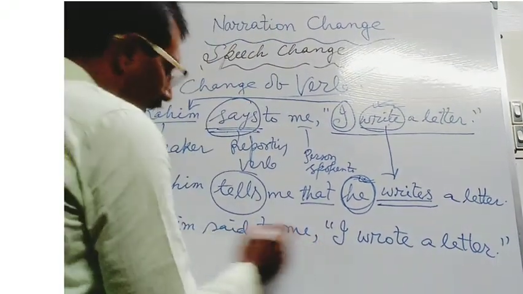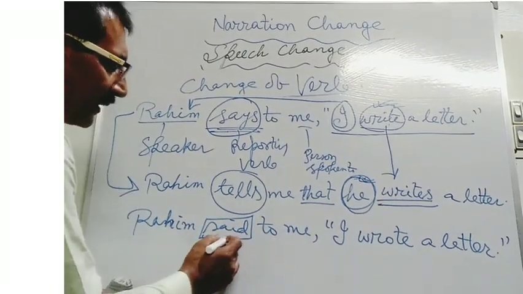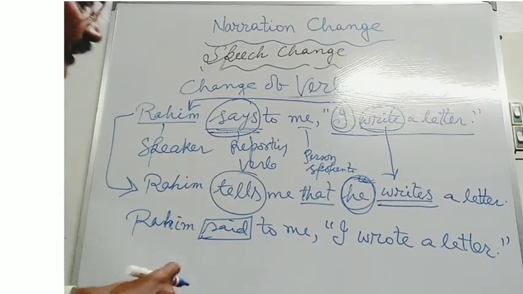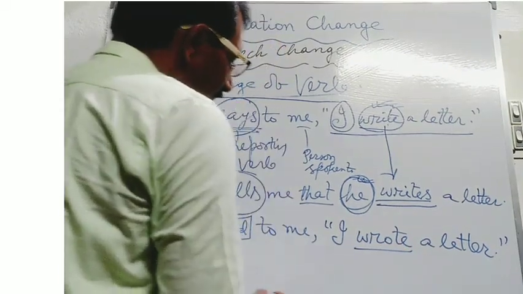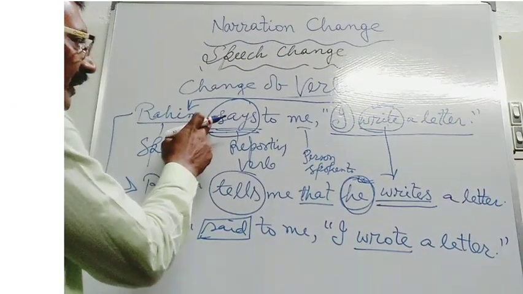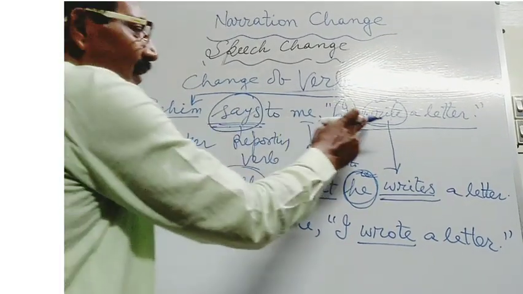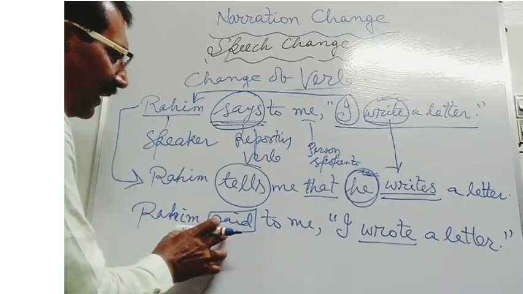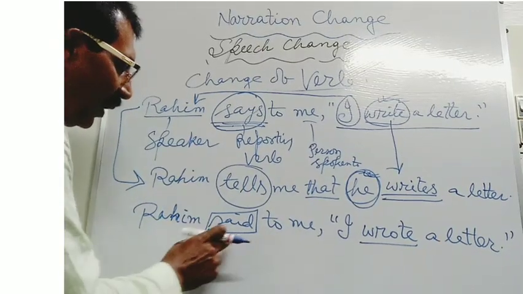Here, said is used here as the reporting verb. It is in past tense. As there is the reporting verb in the past tense, you will have to convert the verb of the reported speech. When the reporting verb is in present tense or future tense, you cannot change the verb of the reported speech. But at the time of converting the reported speech,